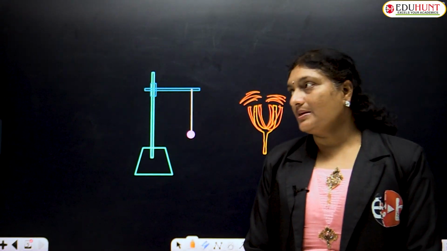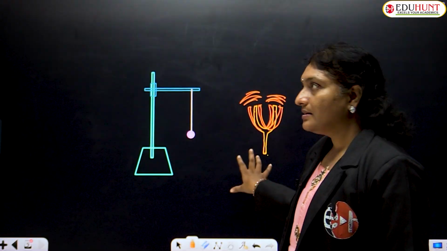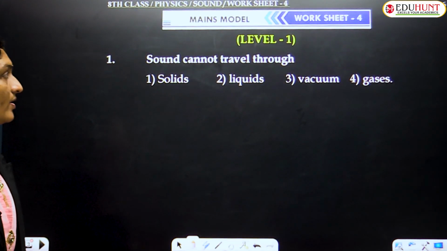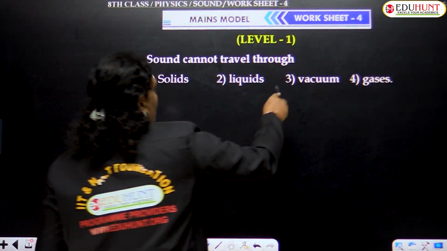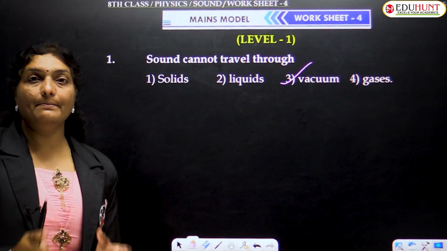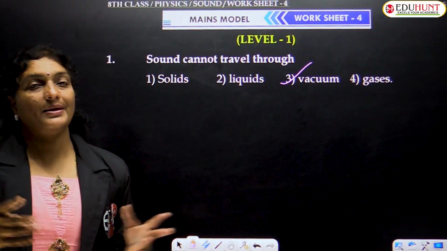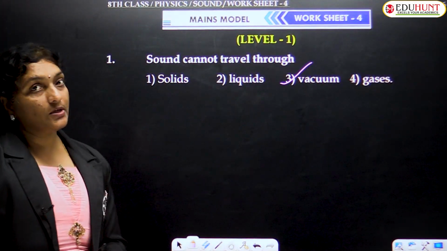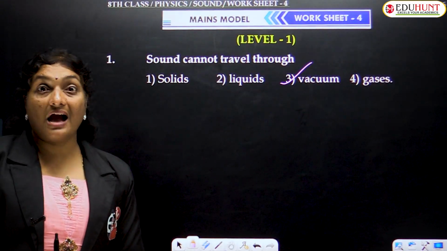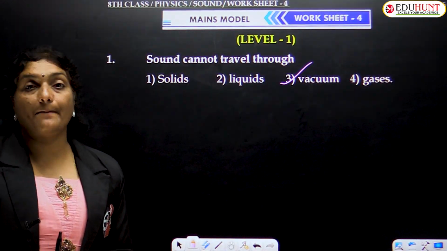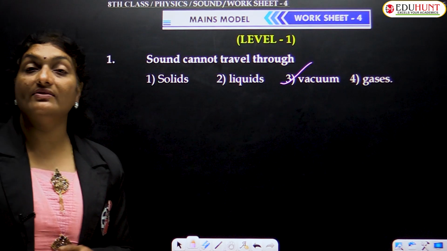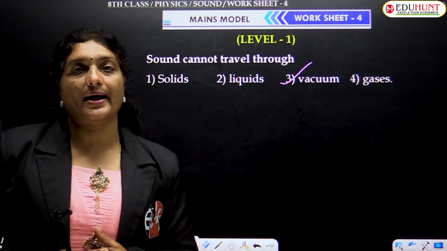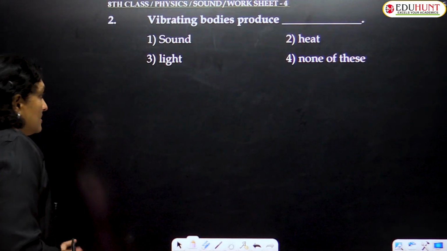Okay, children. So from this, we conclude the concept regarding worksheet number 4. Look at worksheet number 4, level 1 questions, my dear children. Sound cannot travel through vacuum. It requires some medium for its propagation. The medium can be solid, liquid or gas. One thing you need to remember, children: sound travels faster in solids as compared to liquids and gases. Sound travels about 10 times faster in solids when compared to air. Later we shall discuss this in detail.